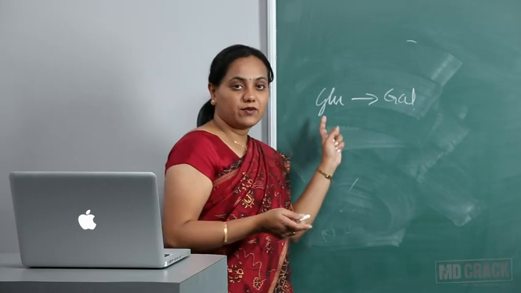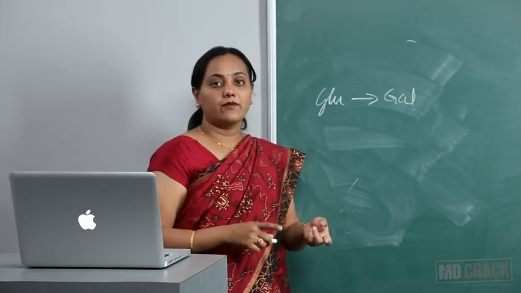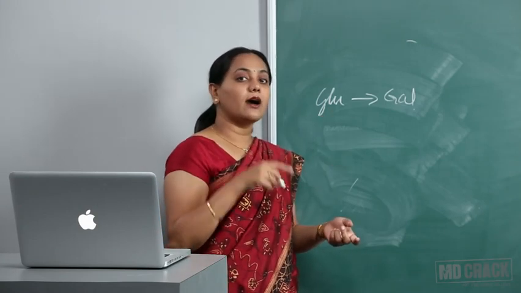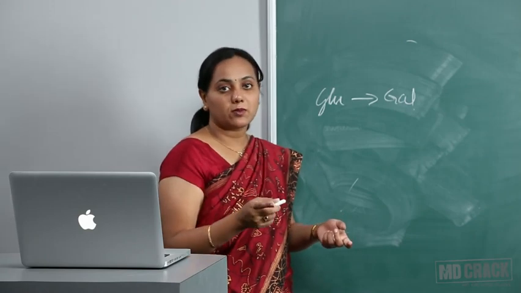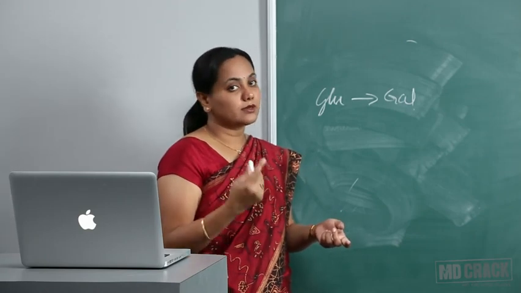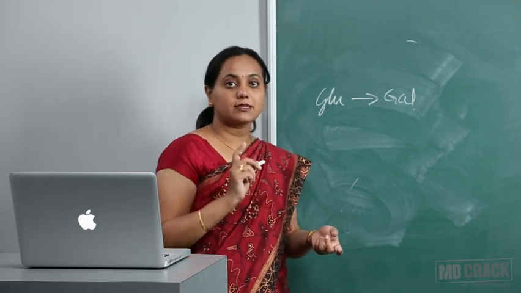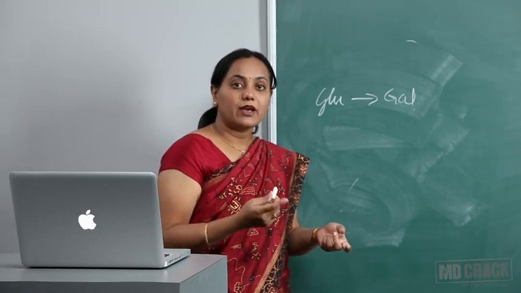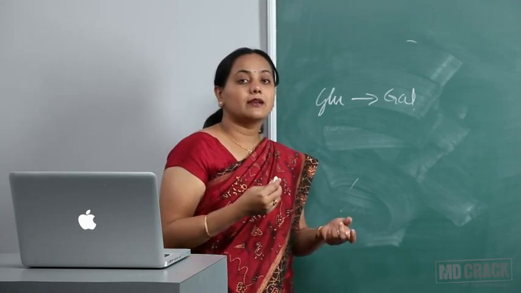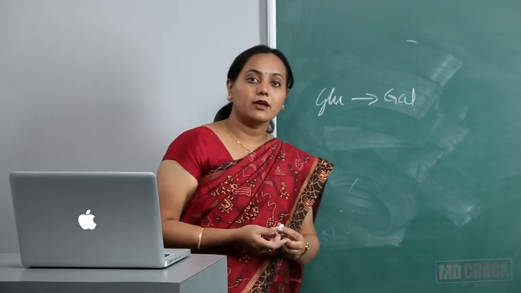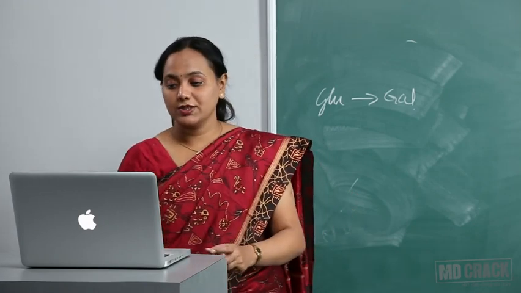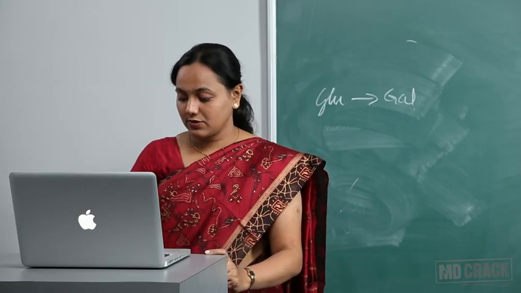So in vitamin K deficiency, these clotting factors 2, 7, 9, 10 are not getting gamma carboxylated. There is no post-translational modification of these clotting factors. So it will lead to an increase in the prothrombin time if vitamin K is deficient. Let's go to the next question.